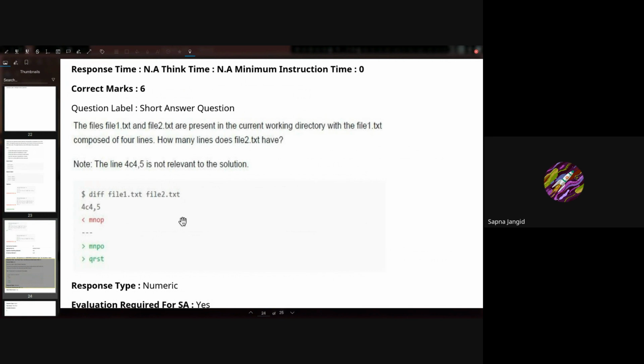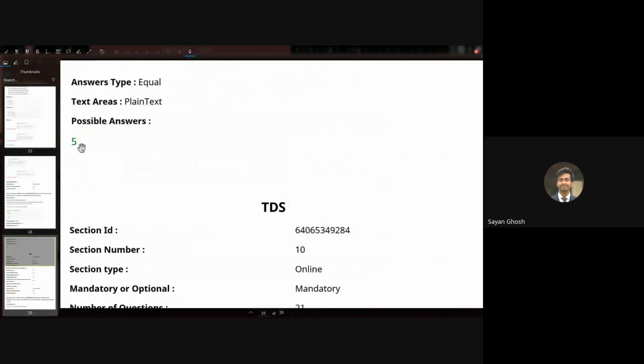More than 5? No, 5. Yes, because the first 3 lines are exactly the same. The fourth line is MNOP in file1, and in file2 we have MNPO, and then another line QRST. So we have a total of 5 lines, out of which 3 are common. So the answer is 5.